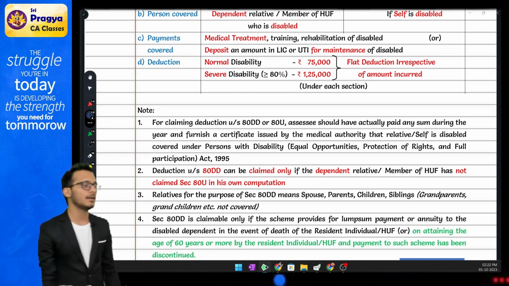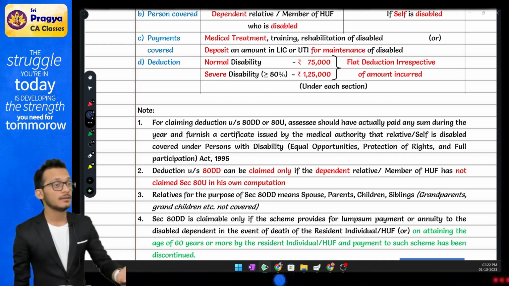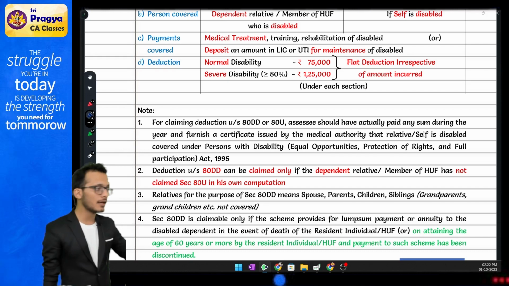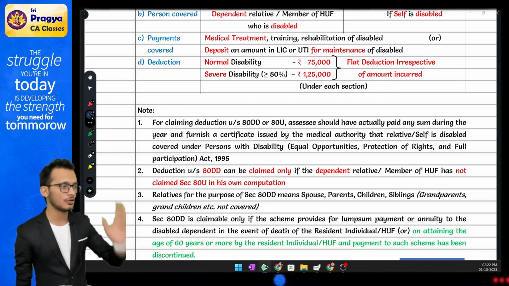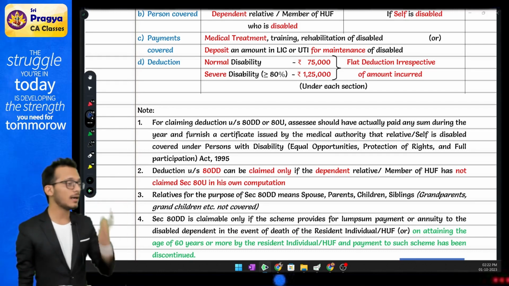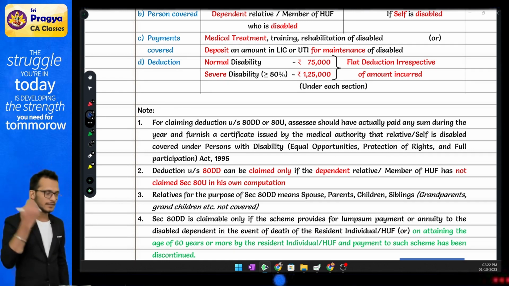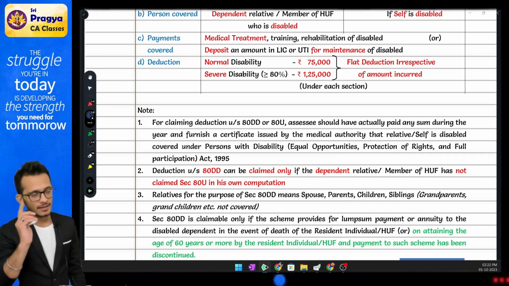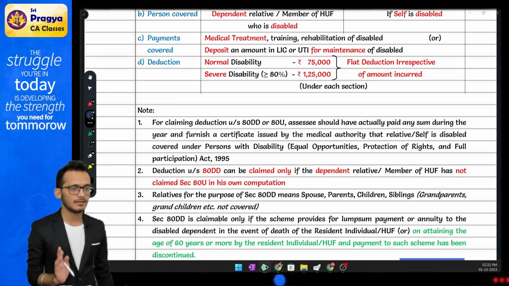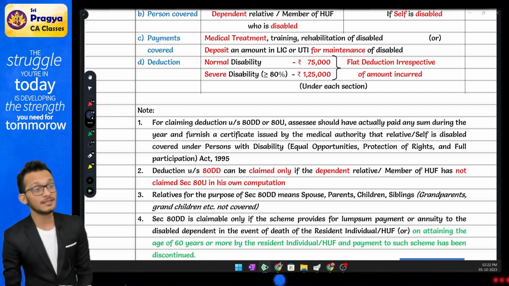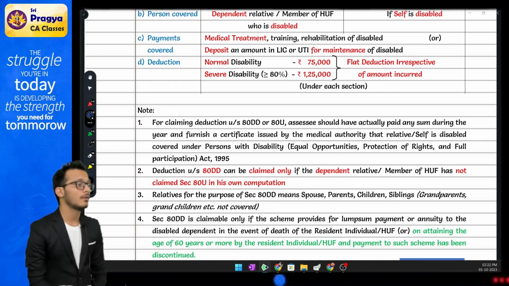If you are handicapped or any of your family is handicapped, then in that case you can get a flat deduction, a mandatory flat deduction of 75,000 rupees regardless of what you spend. Rahul, I spent only 1 rupee, 75,000. I spent 1 crore rupees, 75,000. Doesn't matter. Flat deduction of 75,000. But if it is identified that the person who is disabled is severely disabled, it will become 1,25,000.